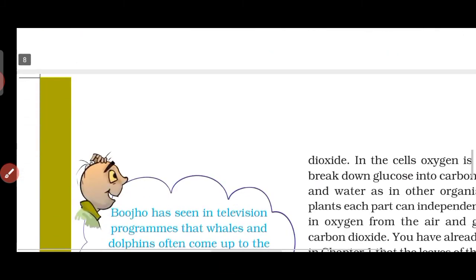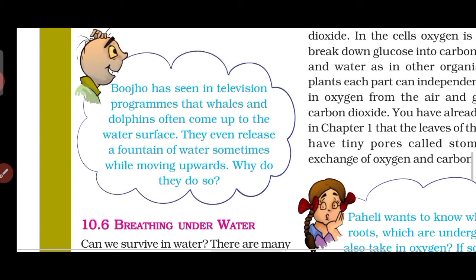Okay, now what is here? Mr. Buzo. Okay, he comes once again. So what do you think? He had seen on a television program that whales and dolphins often come to the water surface. Whales and dolphins, okay, these are fishes, so they come to the surface. Actually whales and dolphins take oxygen from the air, not like other fishes. Other fishes have a different mechanism to take oxygen from the water itself. Whales and dolphins are not like them, they take oxygen from the air itself. So that is why they need to come to the surface after some time to take in air.